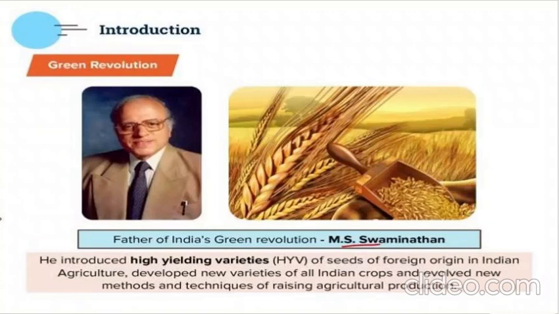Now, who was the father of India's Green Revolution? It was M.S. Swaminathan. M.S. Swaminathan was the person who introduced the HYV seeds, which were made in foreign countries, to Indian agriculture, because they are quite high yielding, isn't it? He even developed new varieties of Indian crops and evolved new methods and techniques of raising agricultural production.